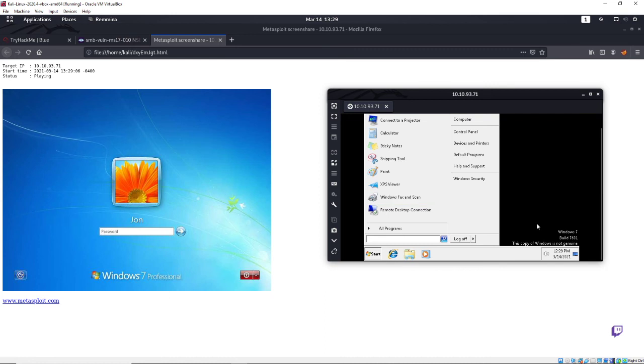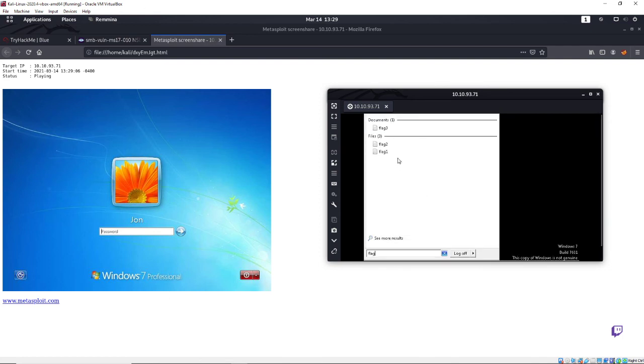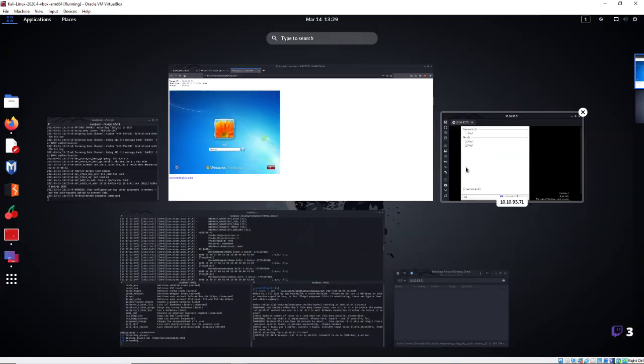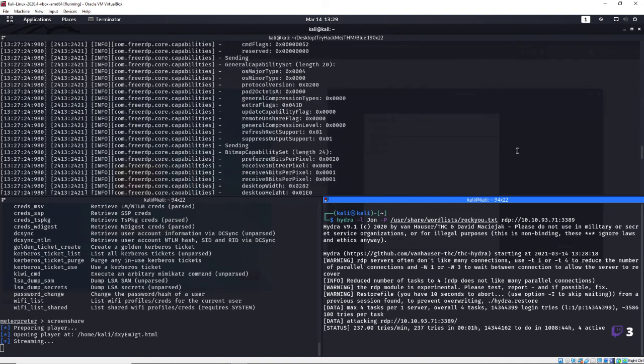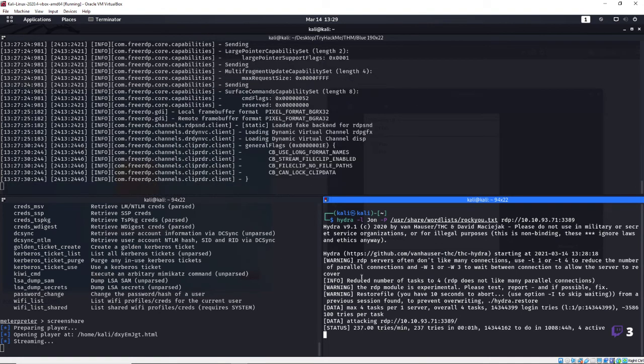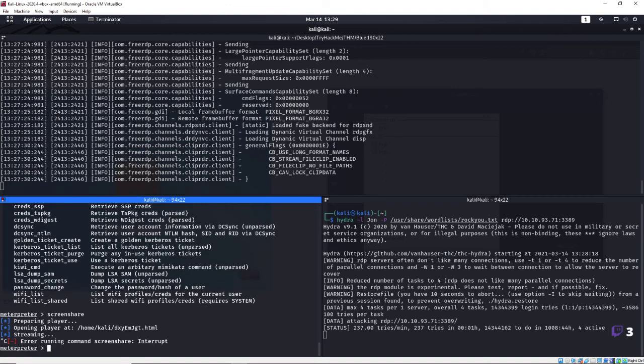But since we are using Windows, I'm just going to remote desktop into it, and I'm just going to type in flag. All right. I'm lazy. There's flag 1, 2, and 3. Let's see if that Hydra's done yet. It is not. Still trying. All right, this might take a minute to do. By a minute, I mean it might take a while for brute forcing. If you ever try to brute force something, it usually takes a while. We can also do a screenshot.